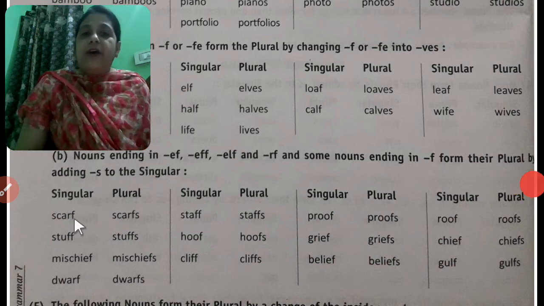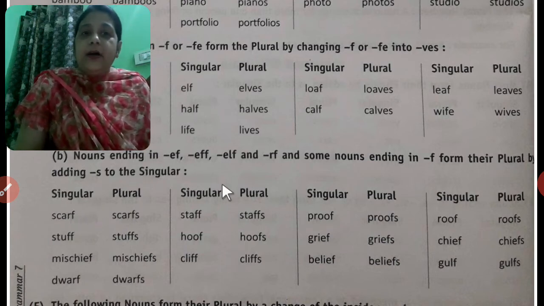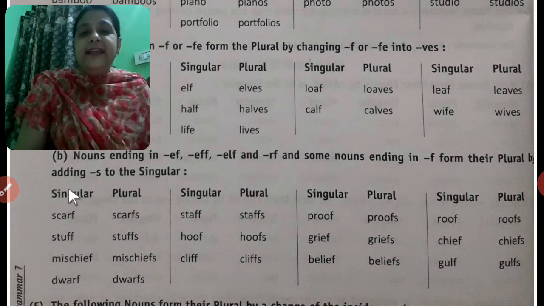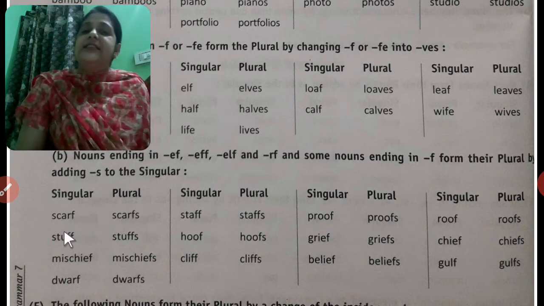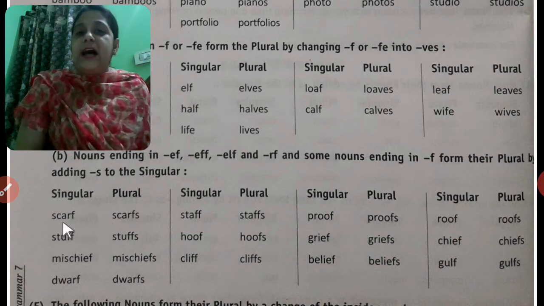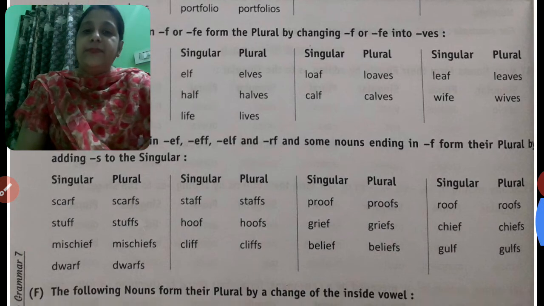For example, scarf: F is at the last, but here one thing we have to notice is that these nouns form their plural by adding just S. We will not change F into VES; we will just write S to make a plural. Here is scarf, scarves, stuff, stuffs, mischief, mischiefs. Okay.